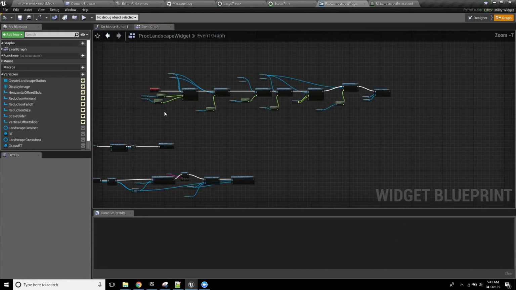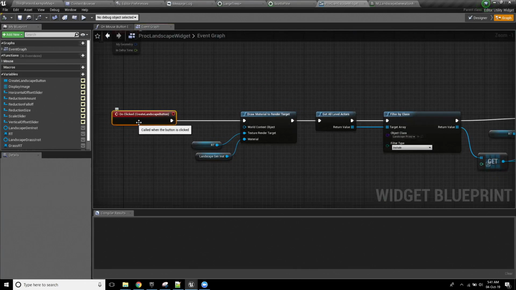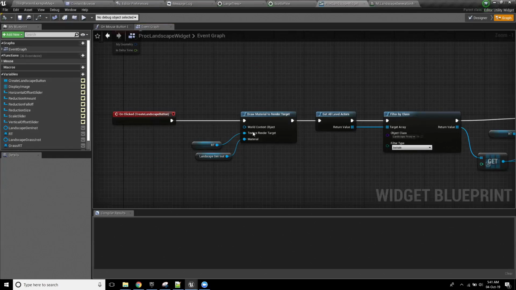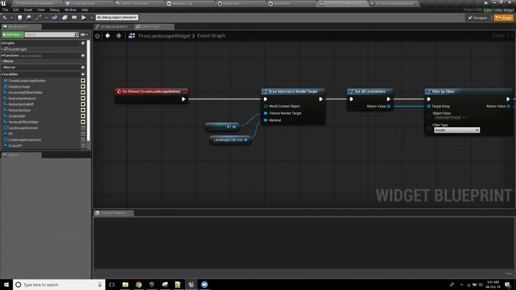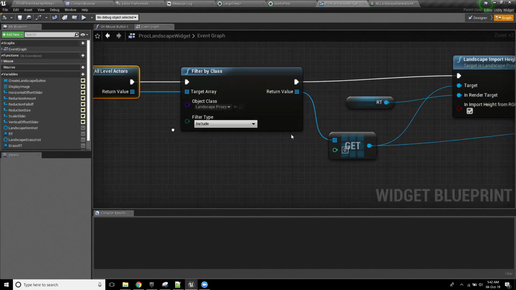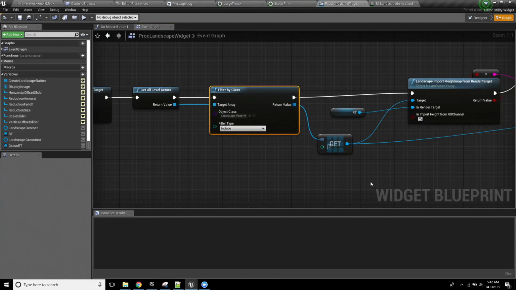And after that creates a black and white texture for me, anytime anyone hits the create landscape button, so anytime anyone clicks this big old generate button down here, what that's actually doing is it's regenerating it just in case. And then I'm being a little sneaky. I'm saying get all level actors and just grab the first landscape you find.